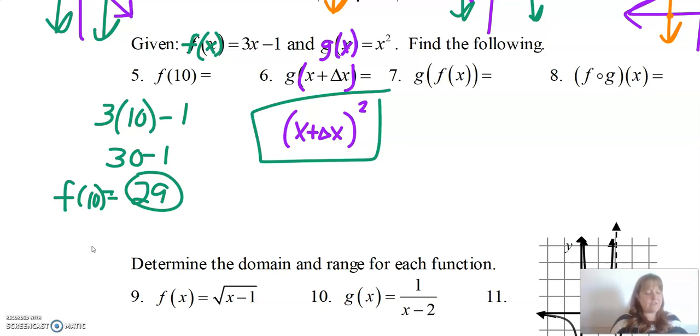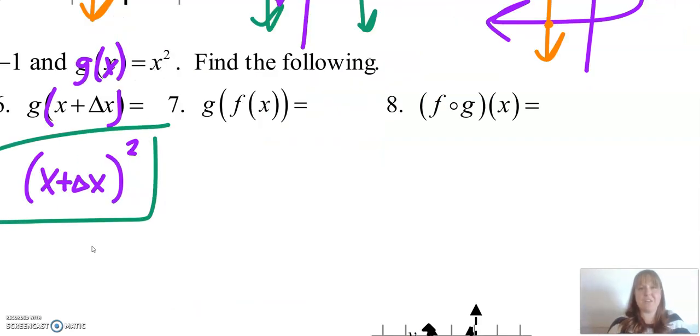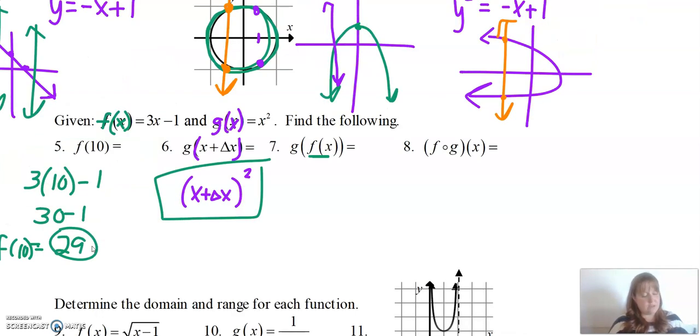Okay, g of f of x, remember this is a composition of functions. We did a fun little meme on these ones. This just means put f inside of g, right? So f of x is 3x minus 1. So g is our outside function, right? So it's something squared. That's our outside function.